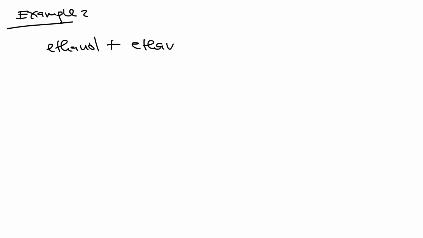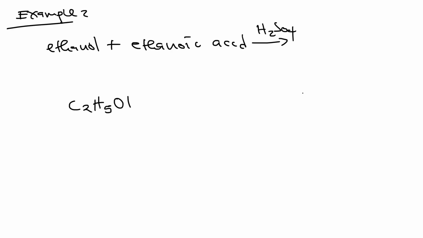Let's look at the second example. What about if you have ethanol react with ethanoic acid? What are you going to have? Look at this. It occurs in the presence of a catalyst, concentrated sulfuric acid. Now the structure of ethanol, you know the molecular formula is this one. And I guess you're not surprised where these numbers are coming from.